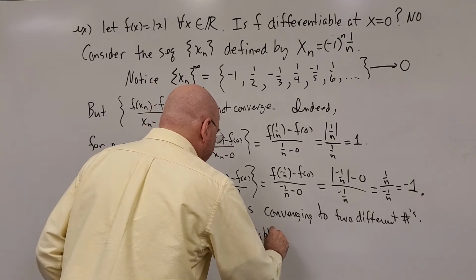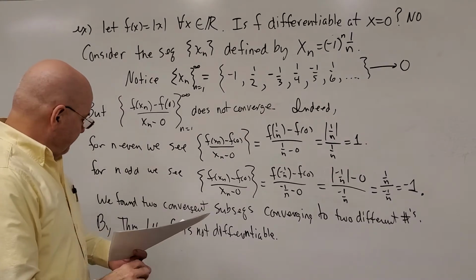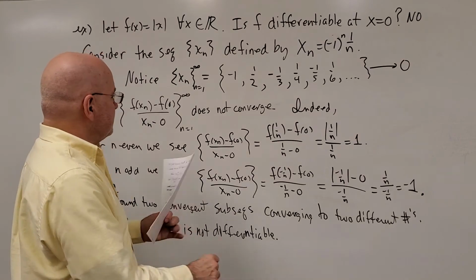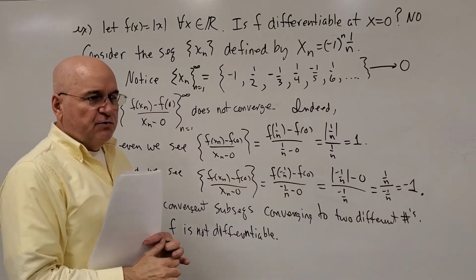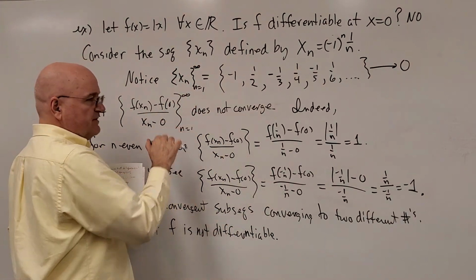I think 1.4 was the fact that if one sequence, the sequence we're talking about, has two subsequences that converge to different numbers, then this is not a convergent sequence.